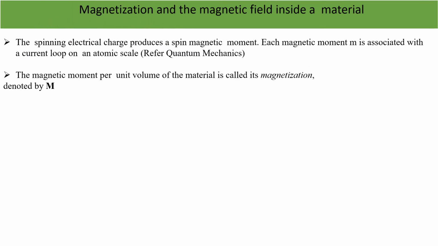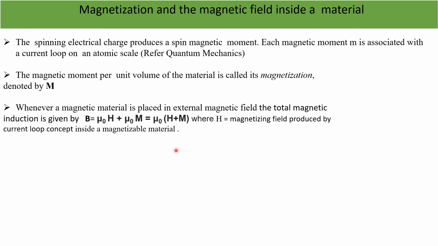Now we can move to the magnetization and the magnetic field. In physics we know that a spinning electric charge produces a spin magnetic moment, which is associated with a current loop on an atomic scale. If you refer to quantum mechanics, it discusses in detail the physics of magnetism on an atomic scale. It's a current loop.